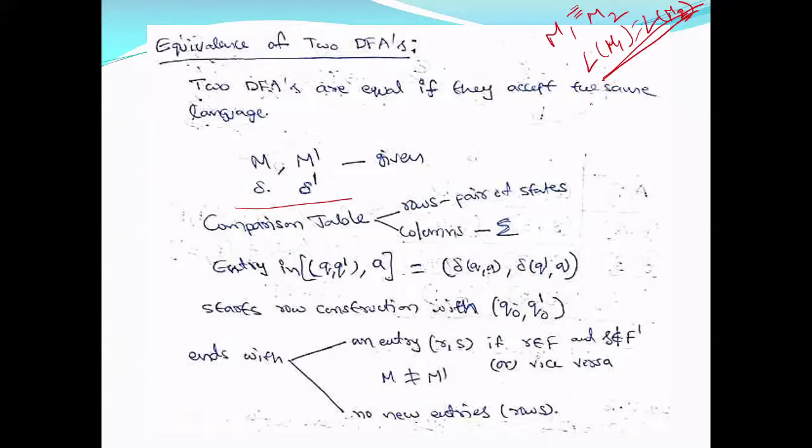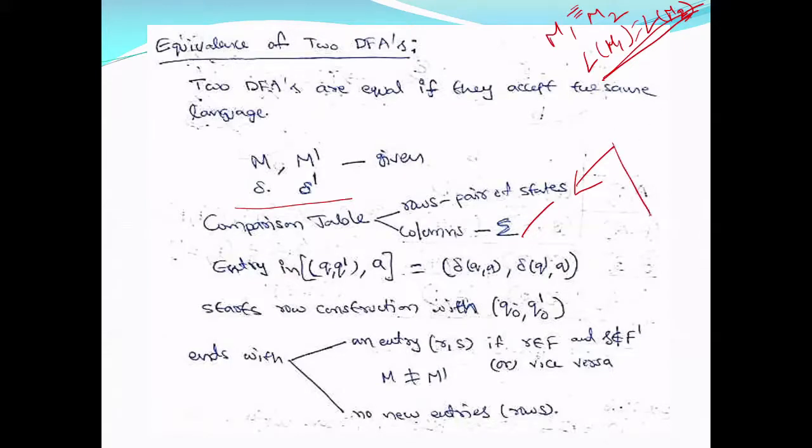So what we do is we construct rows that correspond to pairs of states. We keep on constructing a table for which the rows are pairs of states. Columns are sigma, that is the set of input symbols.